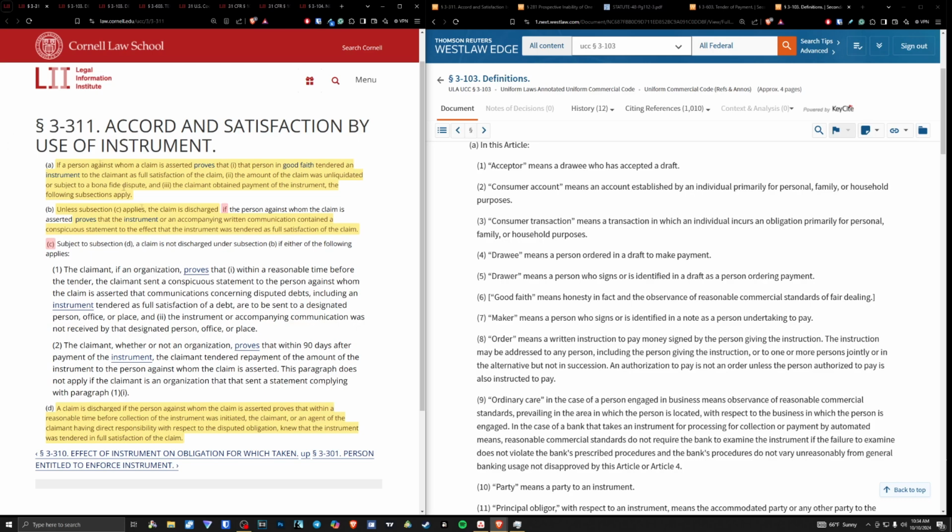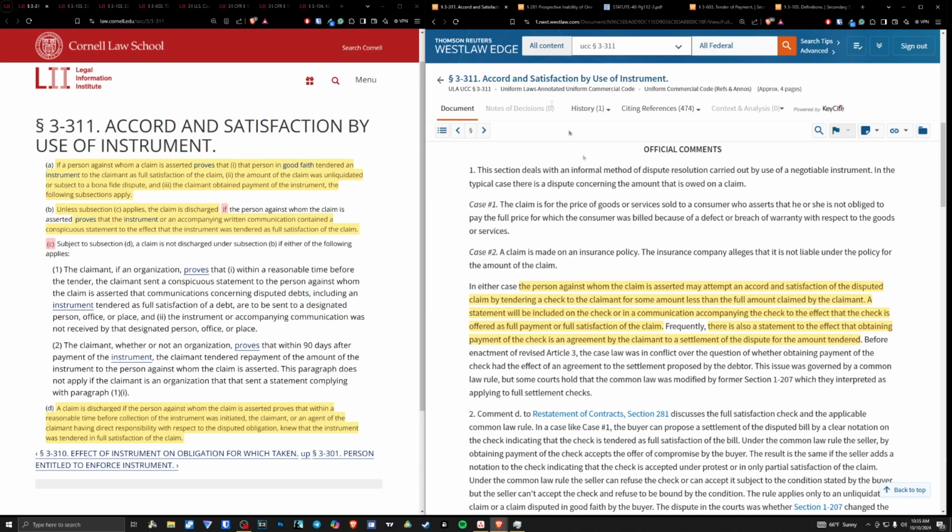What that simply means is if the claim is unliquidated, that means it's just simply not paid. Okay? So the claim is outstanding. We have an open account. The account is not liquidated. It is not zeroed out. The account is not balanced, so therefore it is subject to a bona fide dispute because there is an unbalanced account in question. Okay, that is unliquidated. So that's very easy. That's the second requirement. And the third requirement is the claimant obtained payment of the instrument. Very simply, and we'll touch on this as well once we dip into the comments over here.